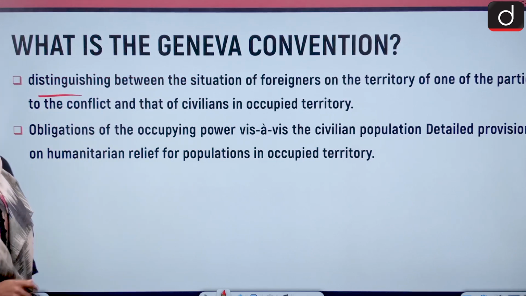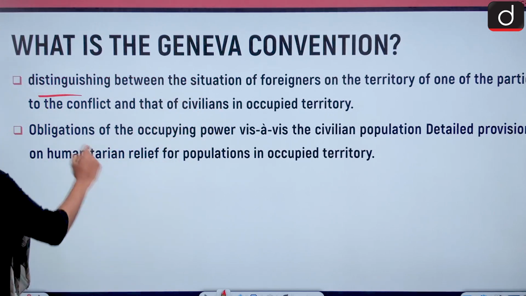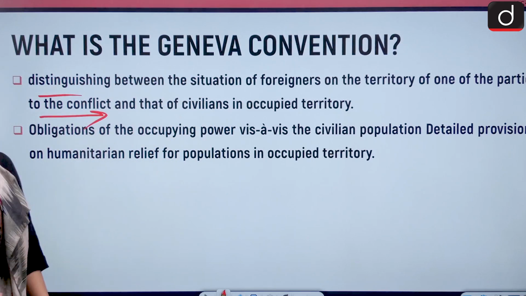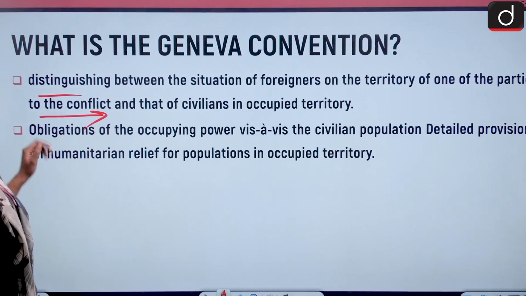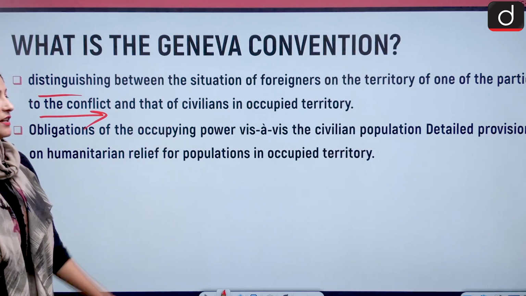Distinguishing between the situation of foreigners on the territory of one of the parties to the conflict and that of civilians in occupied territory is also there. The obligation of the occupying power is also dealt with vis-a-vis the civilian population.